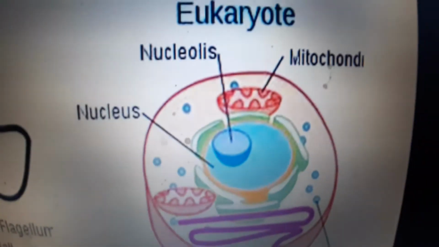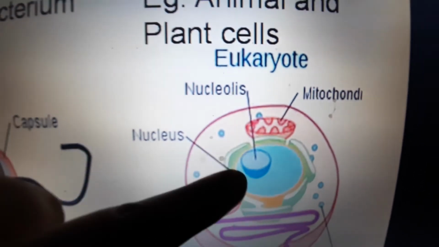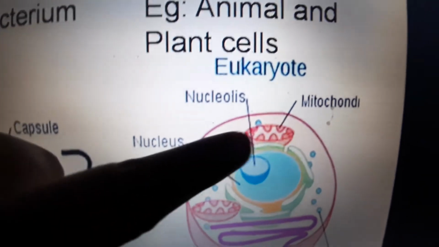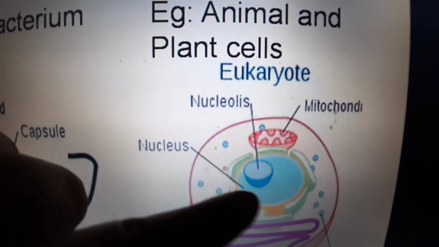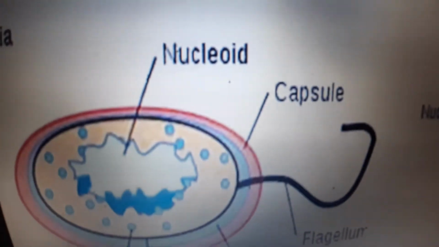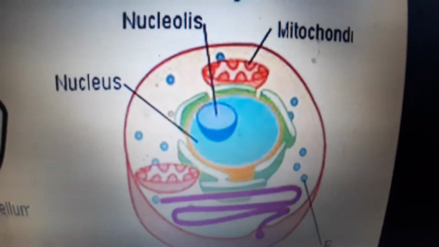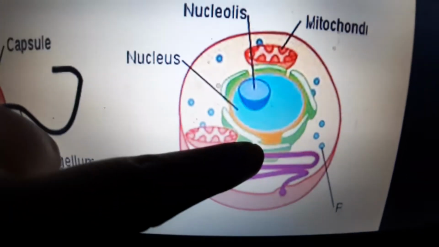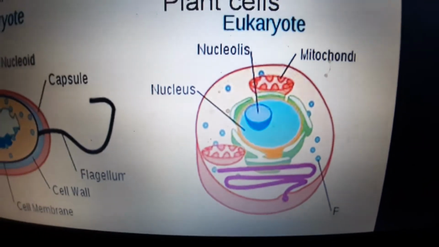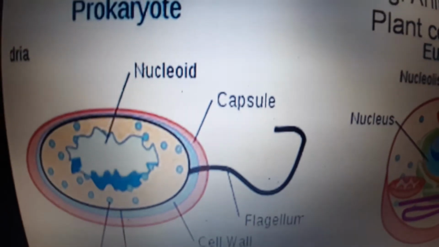Now we observe this cell. How is the nucleus in this cell? It has an organized nucleus. It has a specific shape. It has a definite shape. Okay, the nucleus is properly organized. Look at this nucleus and look at this nucleus. You see a difference? This is irregular, unorganized. This nucleus is very organized, neat, and it has a definite nucleus. So, this is called a eukaryotic cell. This is called a prokaryotic cell.